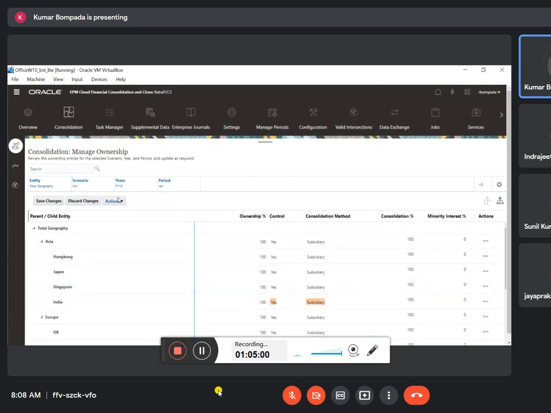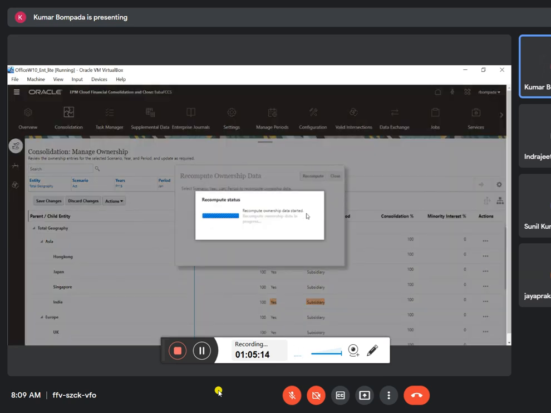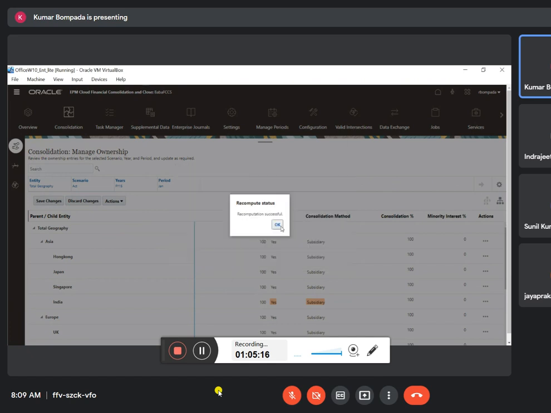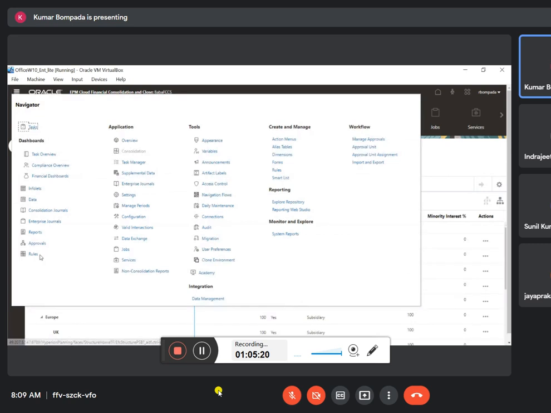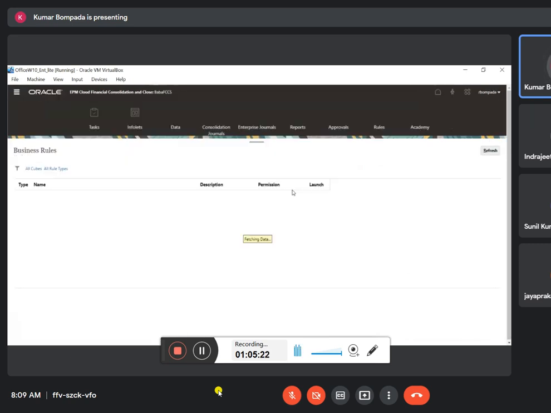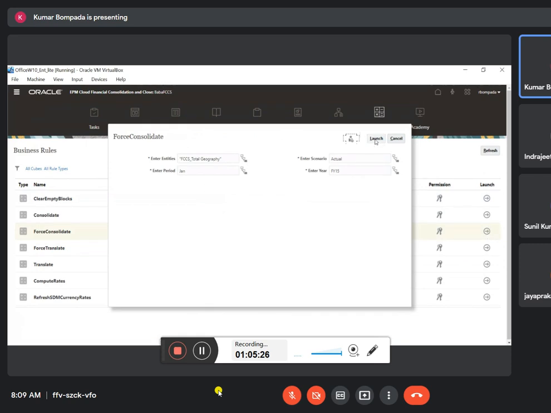This is done, right? So actions, recompute ownership data, yes. And then we'll go to rules and we'll do the force consolidation.